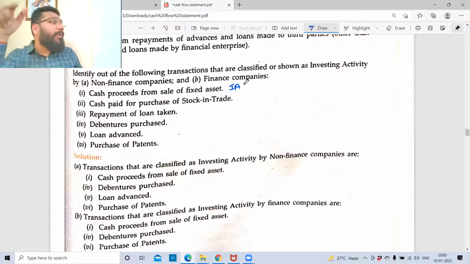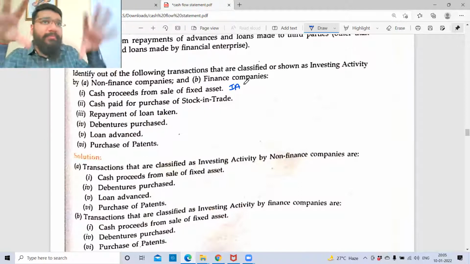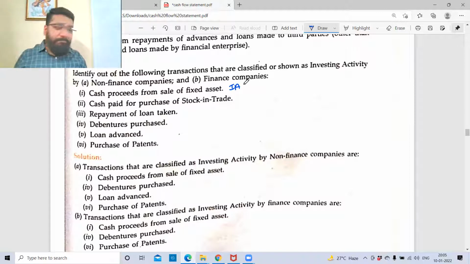We cannot argue why is what. If you keep on arguing, there's a lot of things I can value add that this is not right, that is not right. But unfortunately, we don't have that option. We have to digest the format. Now, cash paid for the purchase of stock in trade. For a finance business, stock in trade will not come. So I'm just ruling this point out.